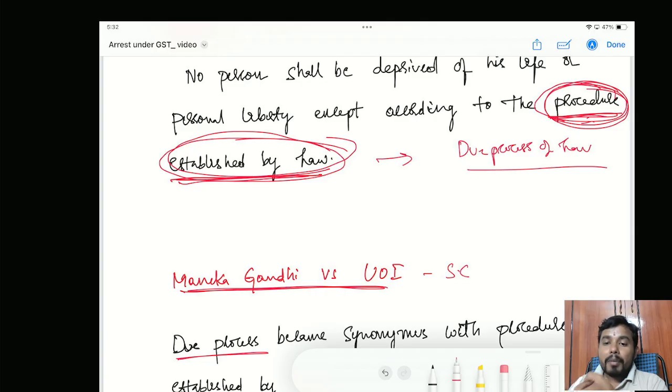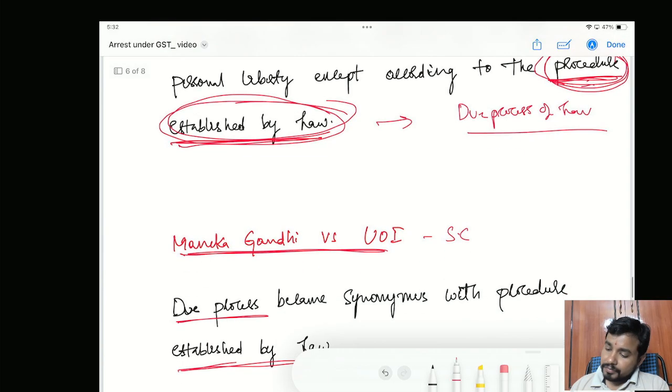So in my humble opinion, in GST arrest there are lots of chances of arbitrary action by the department. Many arrests which are happening under GST are arbitrary in nature. The courts, the right to life and personal liberty being a fundamental right, are very strict when it comes to the matter of arrest. Where there is any scope of arbitrariness, they are not considering the actions taken by the government, and they are giving immediate relief to the persons who are accused or who are remanded.